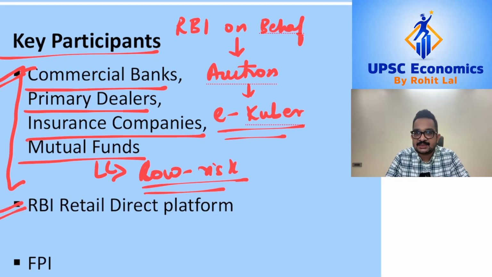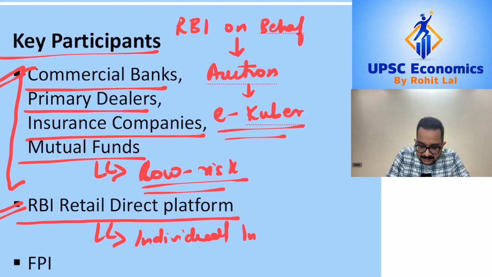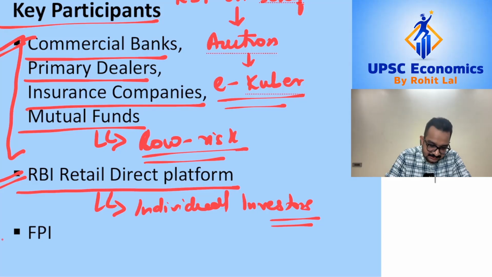In addition to institutional investors, RBI has also allowed or promoted investment by individual investors in government securities. And in order to do that, RBI has introduced the RBI Retail Direct platform. So via this, individual investors can open their retail direct gilt accounts with RBI and participate in the purchase of government securities. So basically, even individual investors besides institutional investors are allowed to purchase government securities.